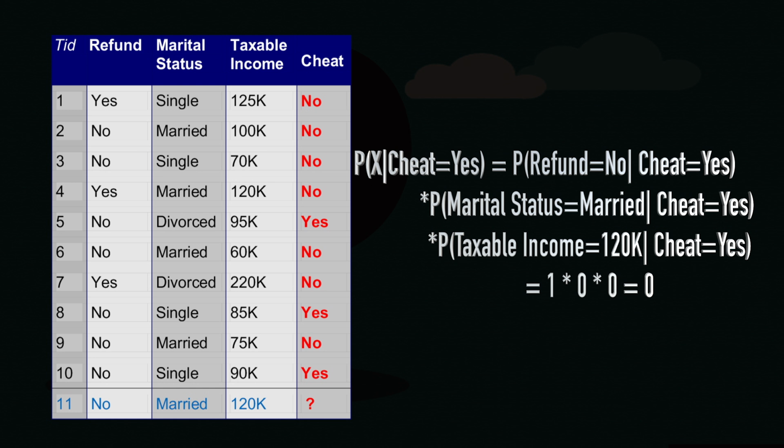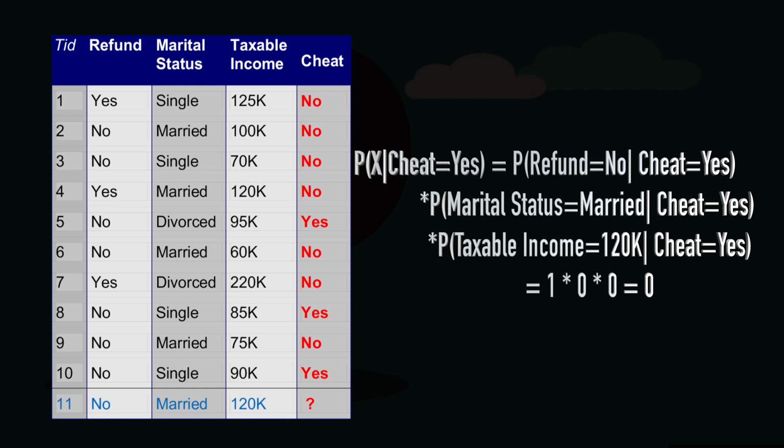Now, once again let us see if refund is equal to no in these 3 records. If I see record 5, cheat is yes and refund is no. 8th record, cheat is yes and refund is no. 10th record, cheat is yes and refund is no. That means 3 by 3. So, the probability of this is 3 by 3, which is nothing but 1.